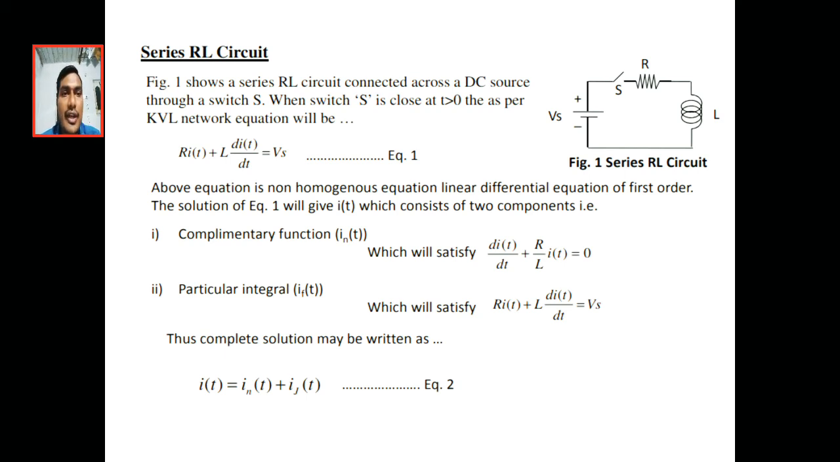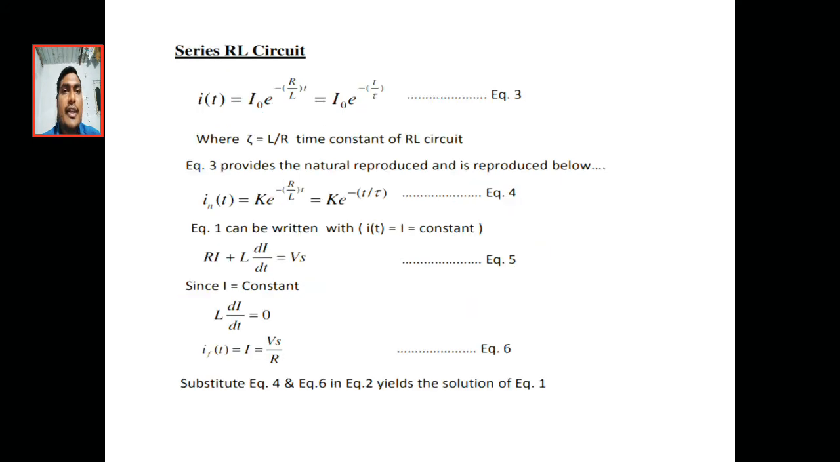Here I of t is found as I naught into e power minus R by L t. So R by L equals 1 by tau, that is tau equals L by R. Thus L by R is the time constant of the RL circuit. What is the time constant? I will explain later. So equation 3 provides the natural response.